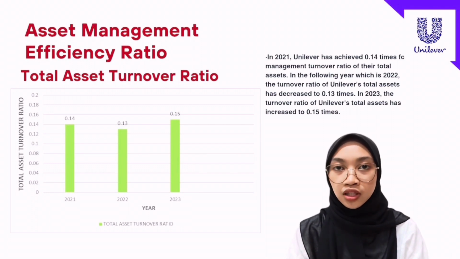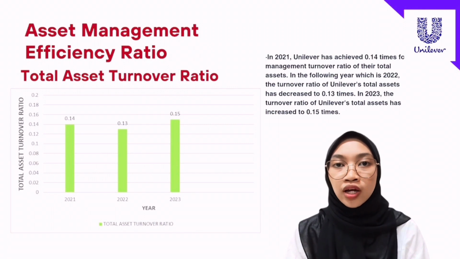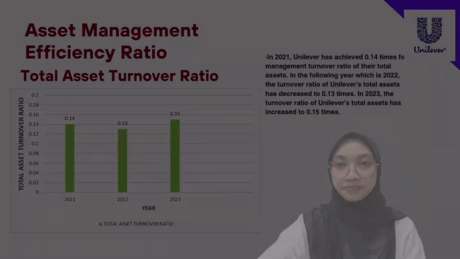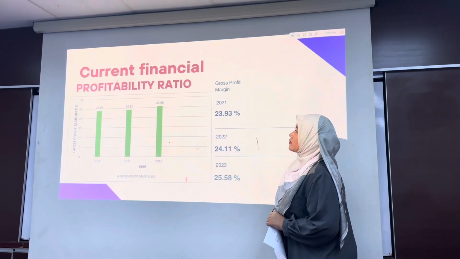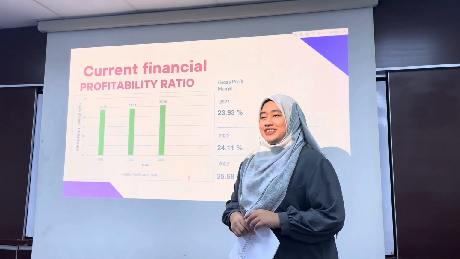In 2023, it increased to 0.15 times. The line chart shows an irregular total asset turnover ratio over 3 years, reflecting Unilever's efficiency, revenue generation, and effective capital use.